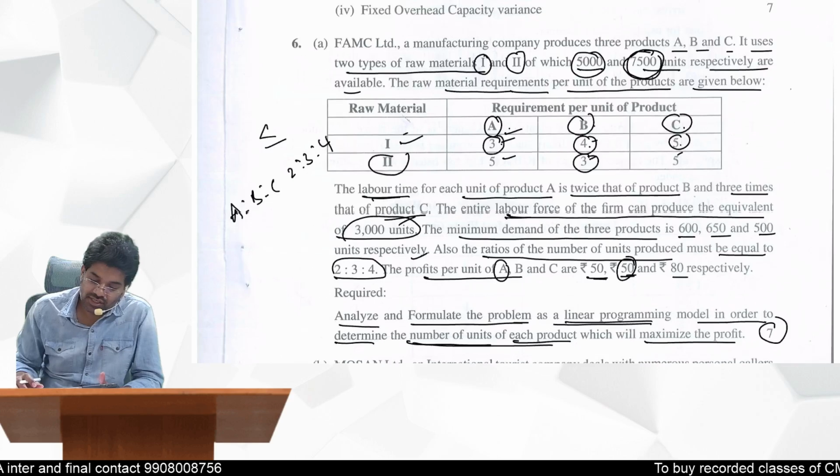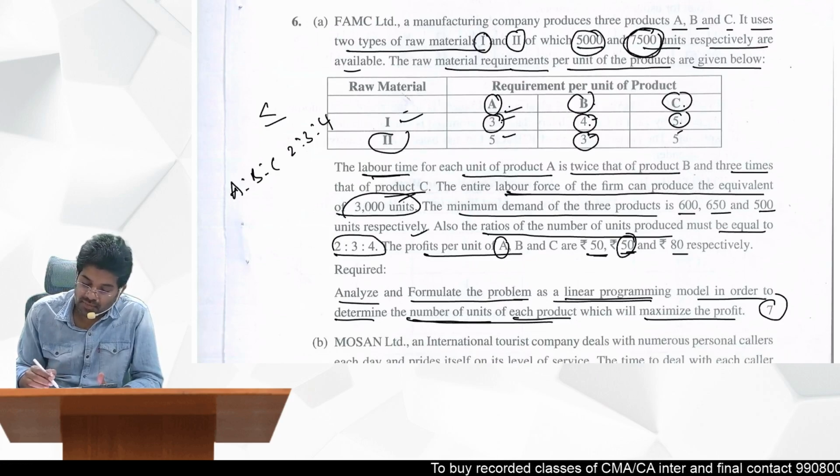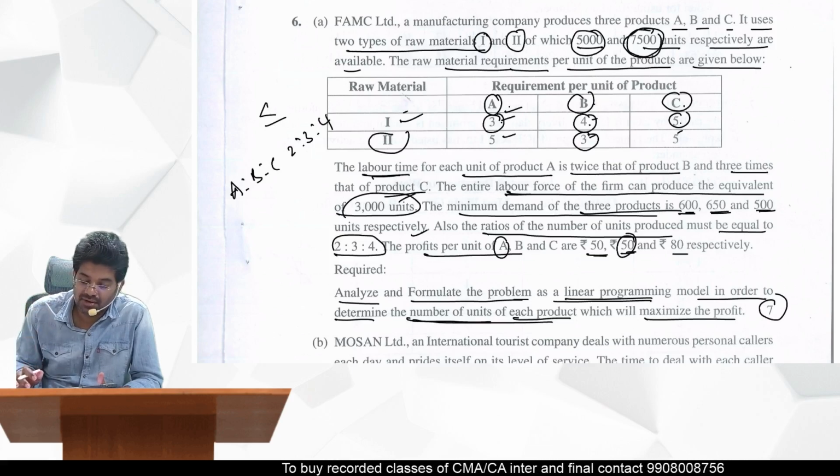Now, the third condition is labor. We'll come to labor also. Another one is the minimum demand of the three products, which is 600, 650, 500. So, this also we should express. What is the minimum demand for each one?